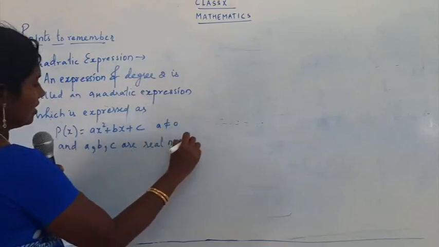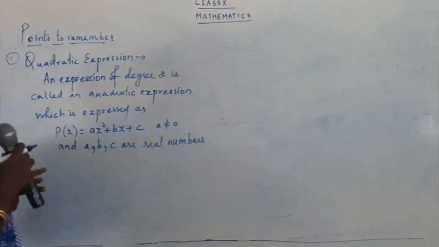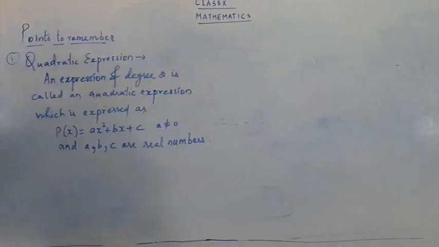This is the definition for quadratic expression.